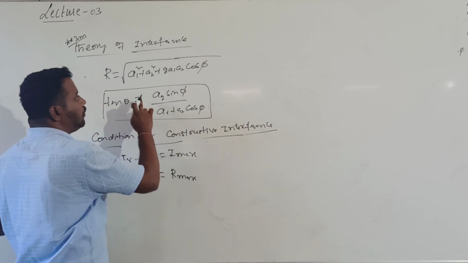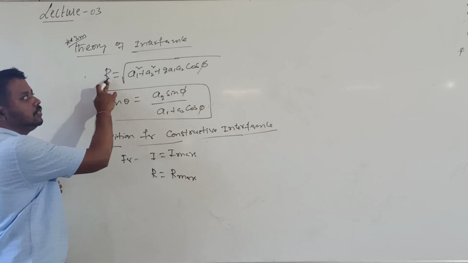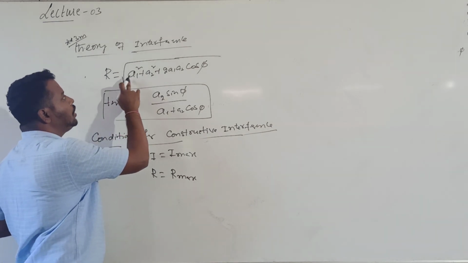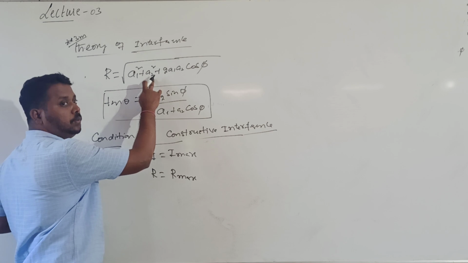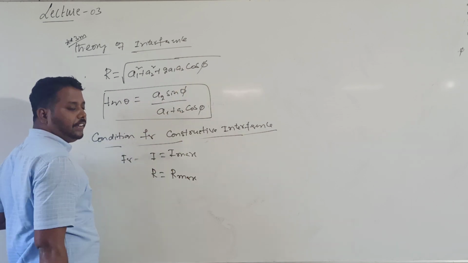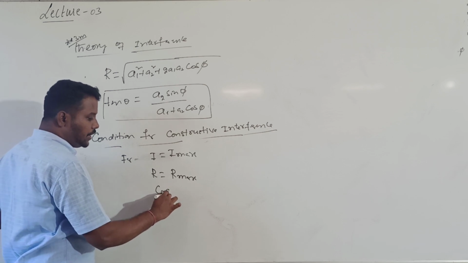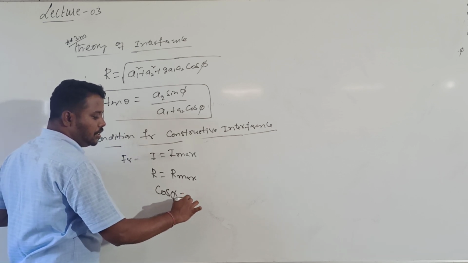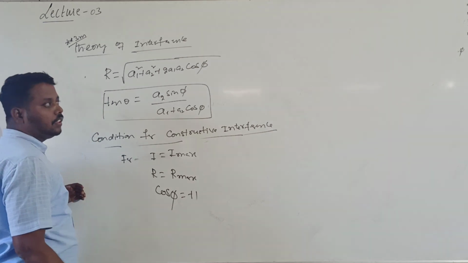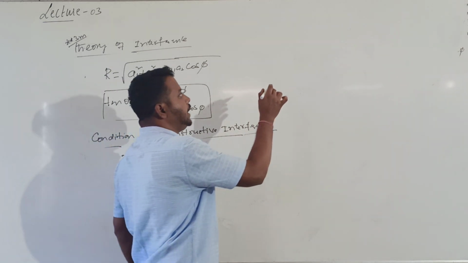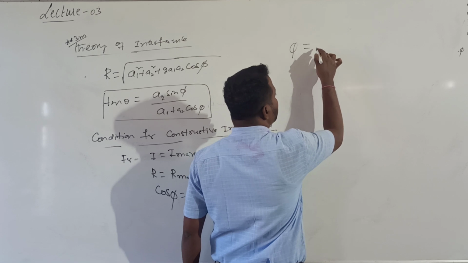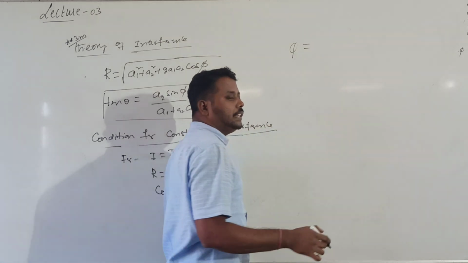In order to become R value maximum, you know this. R value not only depends upon A1 and A2 value, but also depends upon the phase angle. For R equal to R max, what is the value of cos phi? The value of cos phi should be equal to plus 1. So cos phi equal to plus 1 means phi will be equal to, which value of cos will be equal to plus 1?